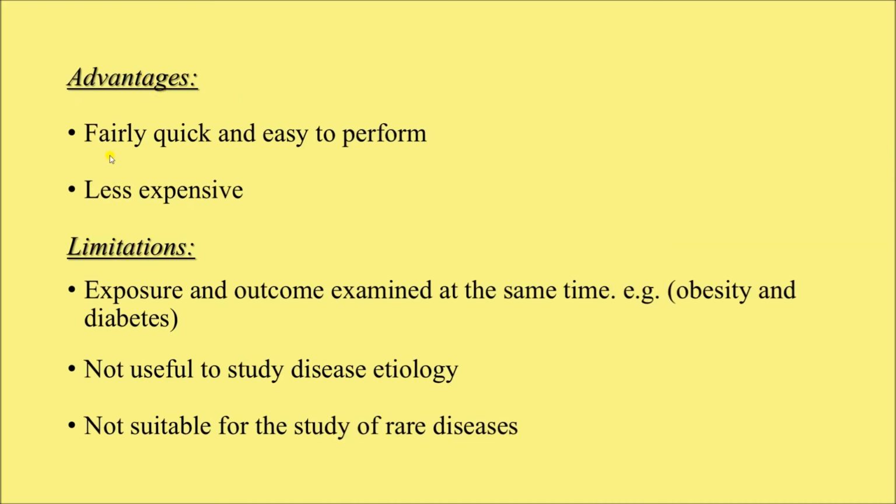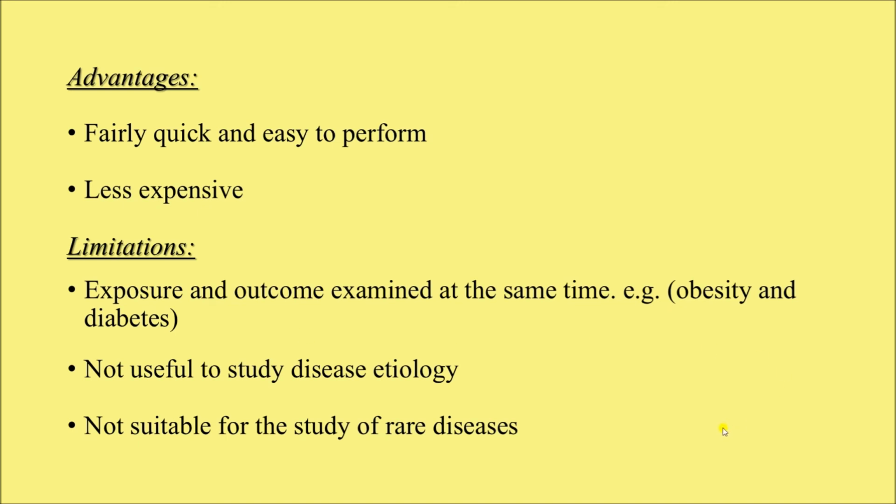What are the advantages? Since we are looking at the population only at a point of time, and we are having all the estimates then and there, this is very quick, easy to perform and quite inexpensive. This is not costly at all. So, these are the advantages. What are the limitations or disadvantages? Exposure and outcome are examined at the same time. For example, obesity and diabetes.